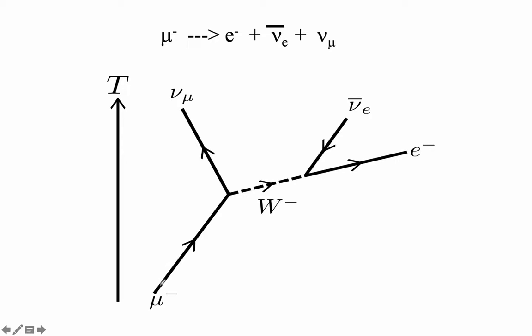Okay, here's a picture, by the way, a Feynman diagram of this. Here's the muon basically decaying to a mu neutrino. The W minus is what mediates this decay. Notice that the antiparticle is going backwards in time. All right, so this is time and space. Right, it's like, whoa, what does it mean? I don't know. All right.